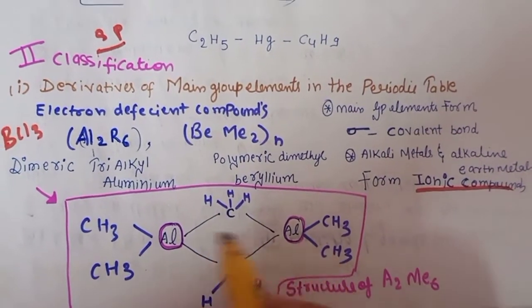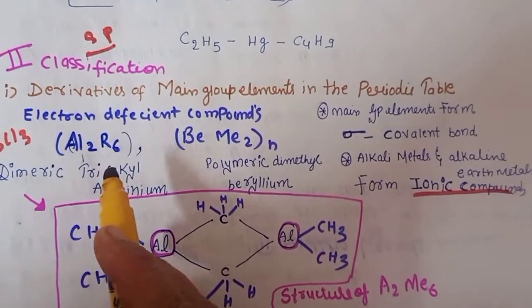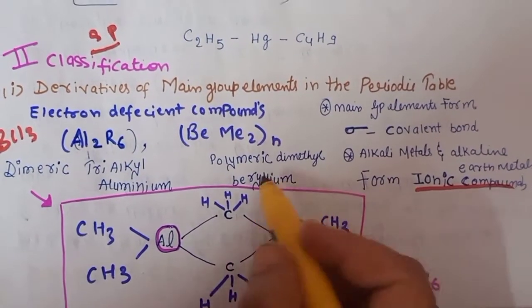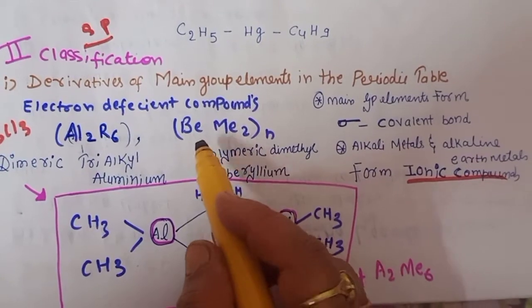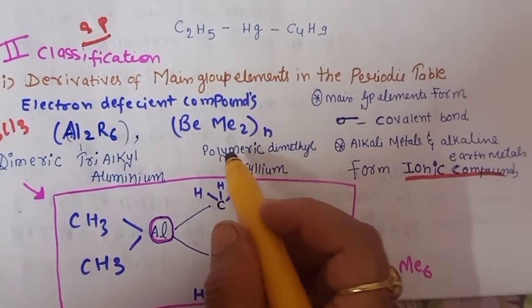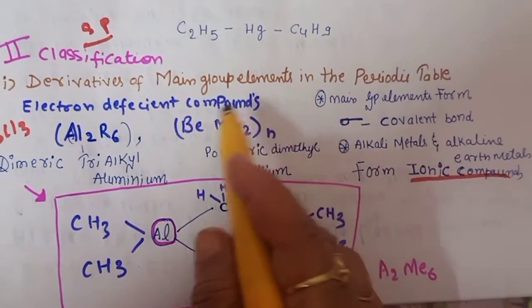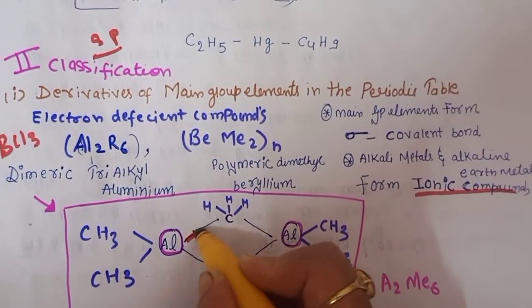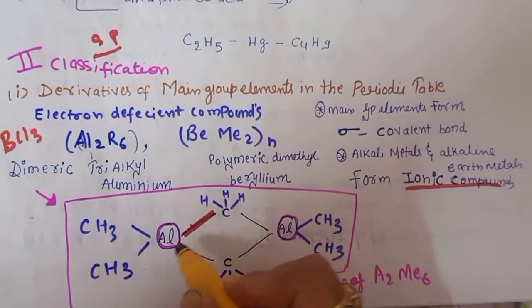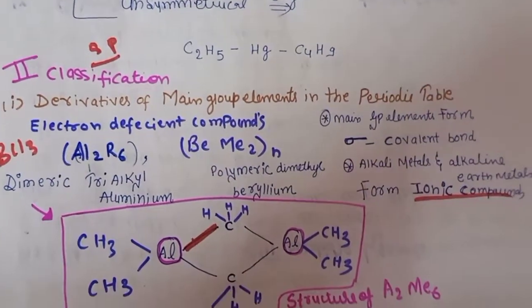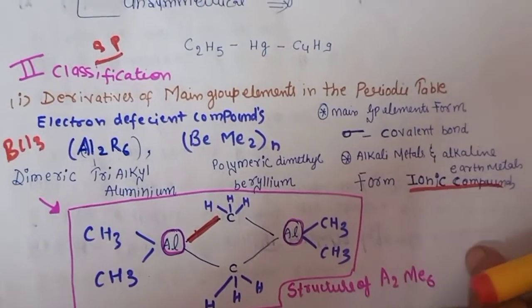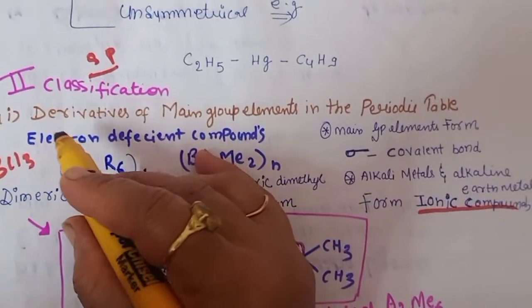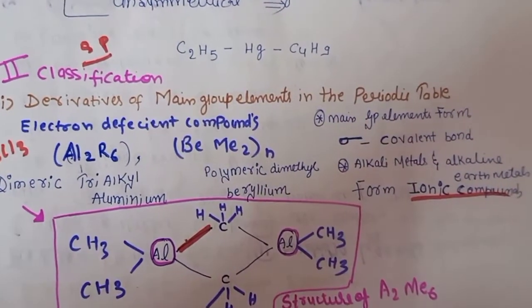So these are the dimers of trialkyl aluminium, and we can write it as Al2R6. The next example is polymeric dimethyl beryllium. They also form organometallic compounds. Why organometallic compounds? Because there is a direct bond between the metal and the carbon. These electron deficient species are also examples of organometallic compounds. So this is the second classification, derivatives of the main group elements in the periodic table.